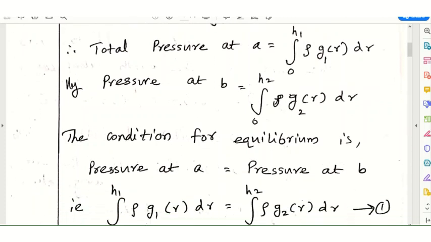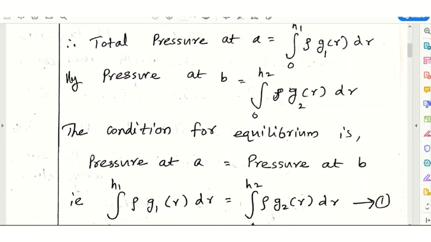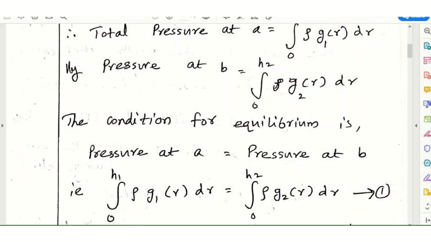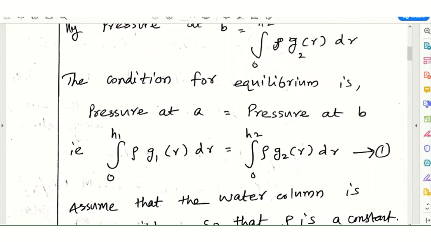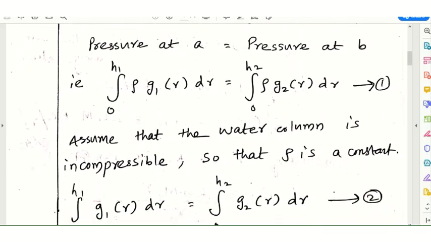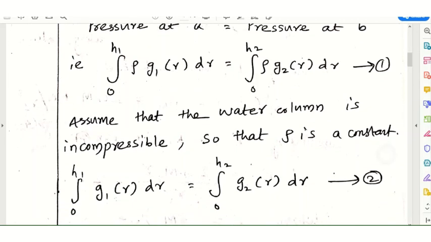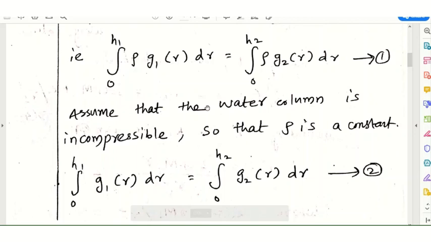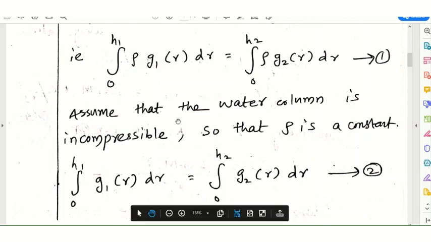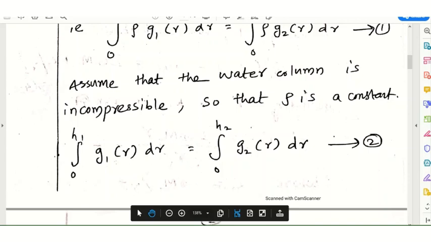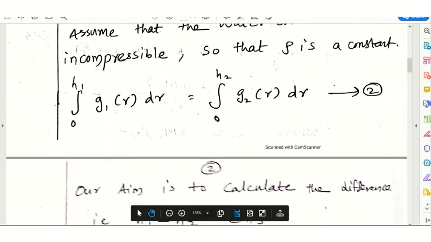The condition for equilibrium is that pressure at A equals pressure at B, which we assumed at the beginning. Therefore, the integral from 0 to h1 of rho g1 of r dr equals the integral from 0 to h2 of rho g2 of r dr. This is equation 1. Another assumption is that the water column is incompressible, so rho is a constant and we can cancel it. So the integral from 0 to h1 of g1 of r dr equals the integral from 0 to h2 of g2 of r dr. This is equation 2.